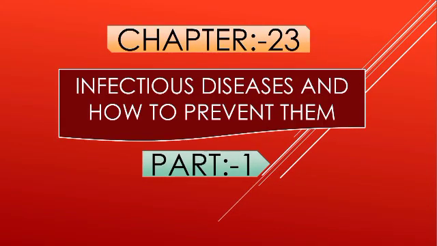Today we are going to begin with the new chapter in EVS 1, that is, chapter number 23, Infectious Diseases and How to Prevent Them. We are going to study how disease can be passed on from one person to another person, and how we can take precautions against these diseases. So, let's see which points we are going to cover in this part of the video.